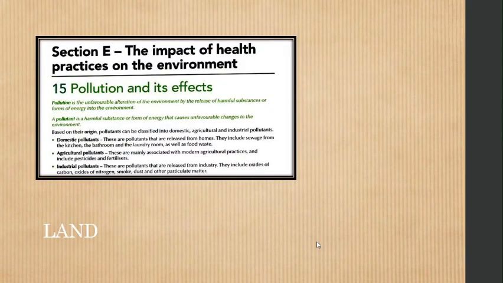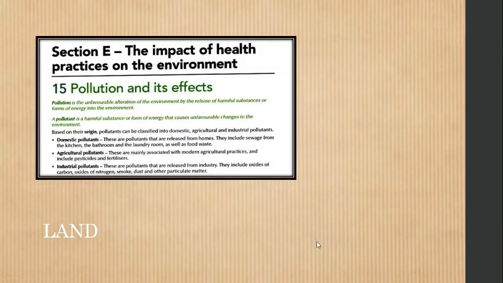So what is pollution and what are its effects exactly? But we need to start off on the most basic part, which is pollution. Pollution is the unfavorable alteration of the environment by the release of harmful substances or forms of energy into the environment. A pollutant is a harmful substance or form of energy that causes unfavorable changes to the environment. Based on their origin, pollutants can be classified into domestic, agricultural, and industrial pollutants.